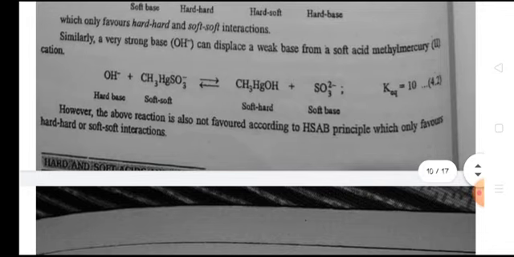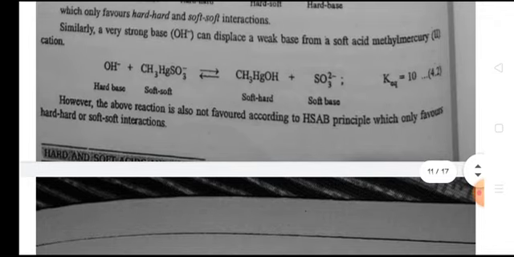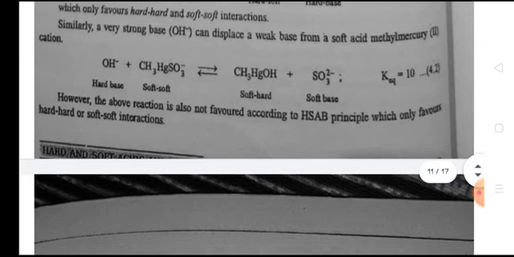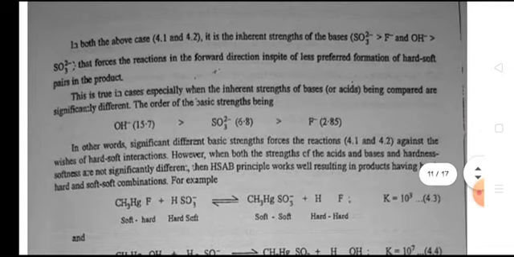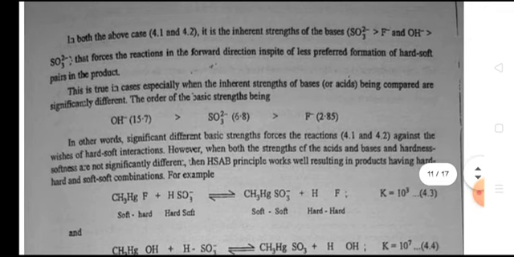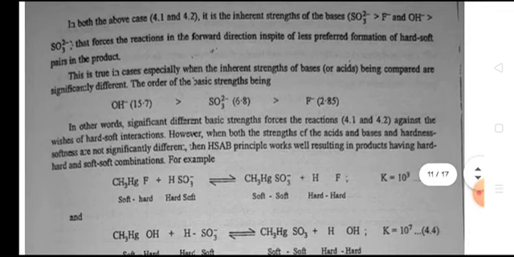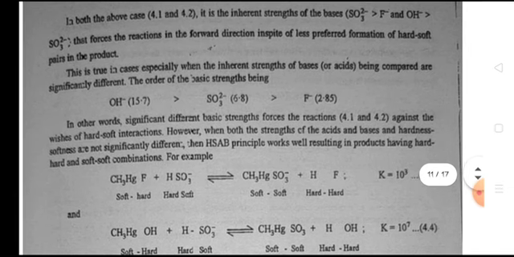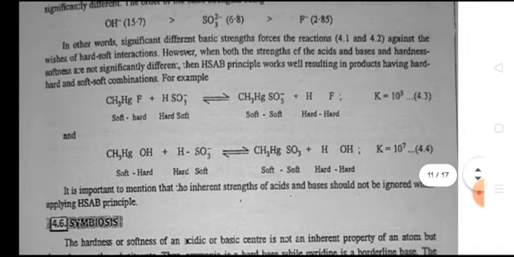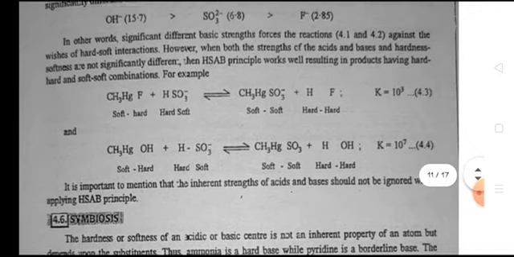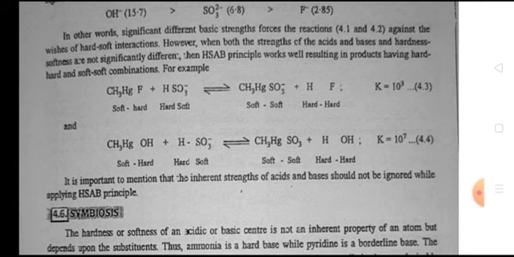Similarly, a strong base can displace a weak base from a soft acid, methyl mercury cation. However, the above reaction is also not favored according to the HSAB principle, which only favors hard-hard or soft-soft interaction. In both the above cases, it is the inherent strength of acids or bases that forces the interactions in the forward direction in spite of the less preferred formation of hard-soft pairs in the product. In other words, significantly different base strengths force the reactions against the wishes of hard-soft interaction.